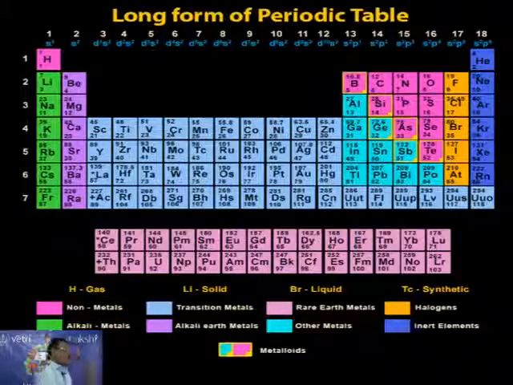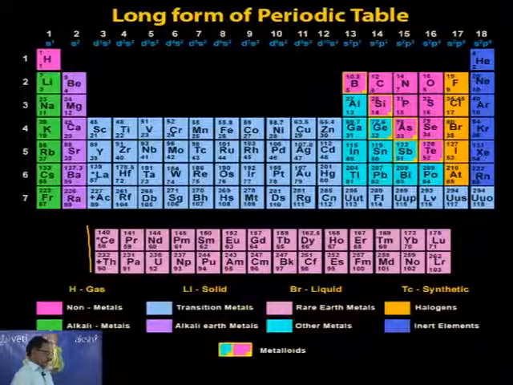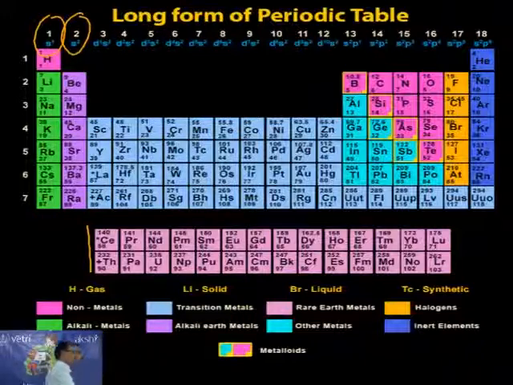Here, I want to give some important information. Kindly listen to me. Below it, the lanthanides and the actinides are already given. So, the first group and second group, just see here. The first group is called the alkali metals.